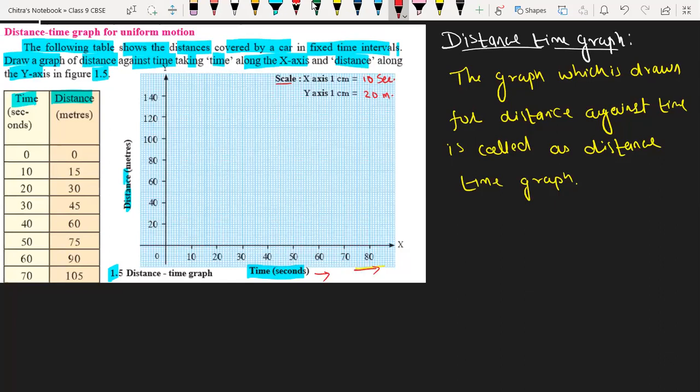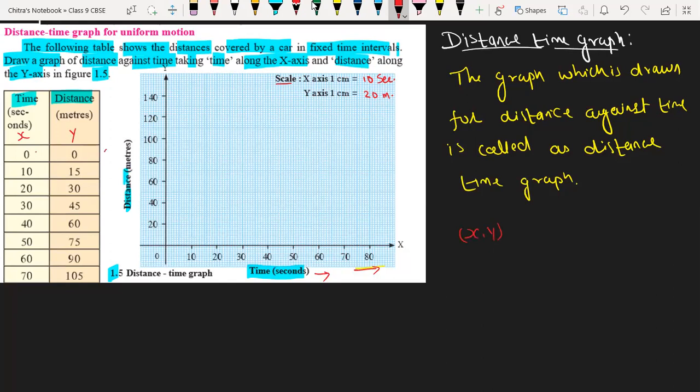Yes, sir. Okay, so now we have to draw the first point. For the first coordinate, this is the x-axis for time, and distance is for the y-axis. So we have to identify the coordinates for x and y. The first coordinate for both is 0 and 0.